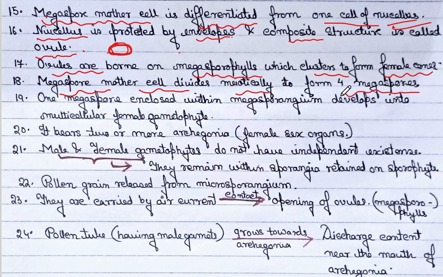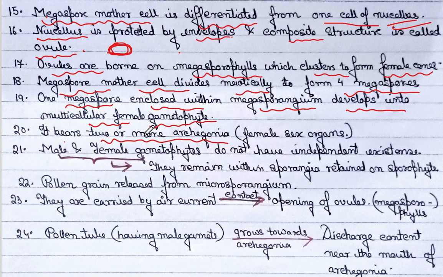Each one of the megaspores is enclosed within megasporangium and develops into a multicellular female gametophyte. The female sex organ bears 2 or more archegonia.